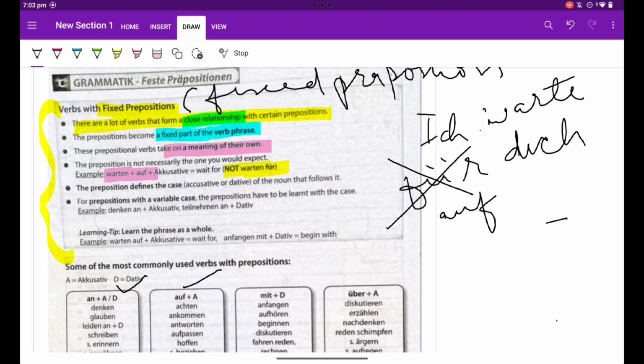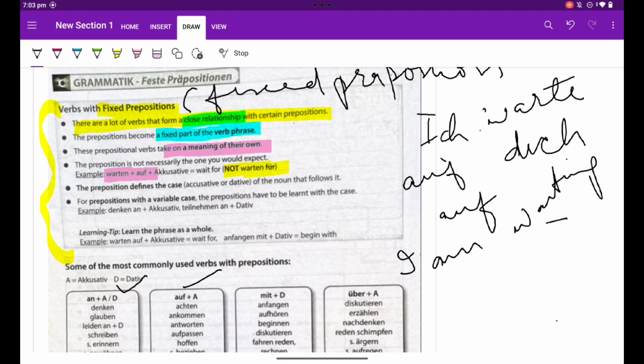This is the beauty of fixed prepositions. Warten has a very fixed preposition. It doesn't require für. Is that clear? We will write here ich warte auf dich. Similarly, there are umpteen verbs which have fixed prepositions. If I say I am waiting for you, we can use any tense of English, or I wait for you.